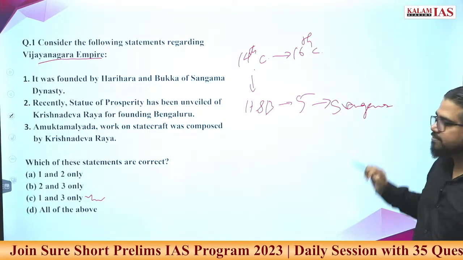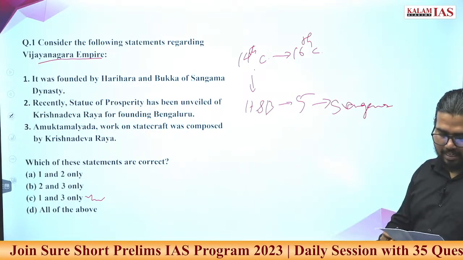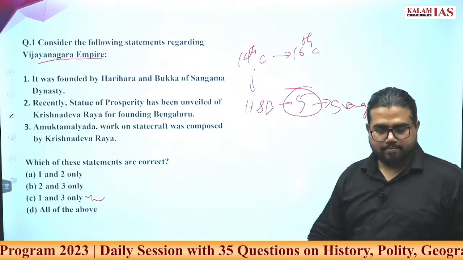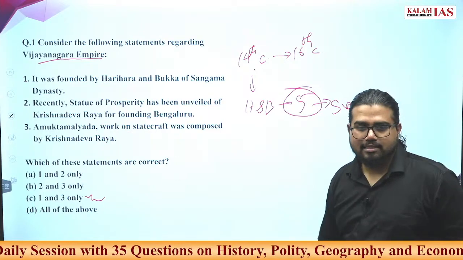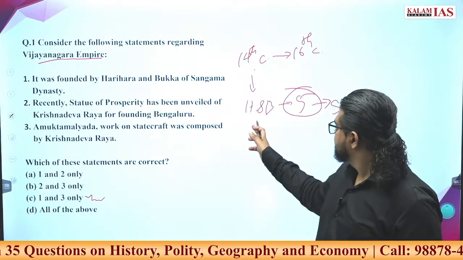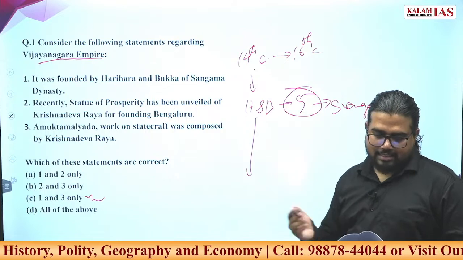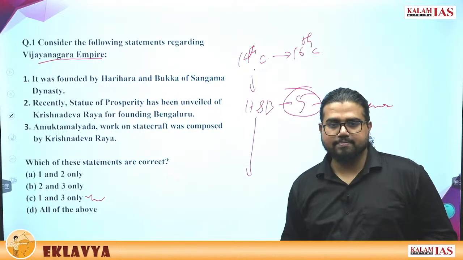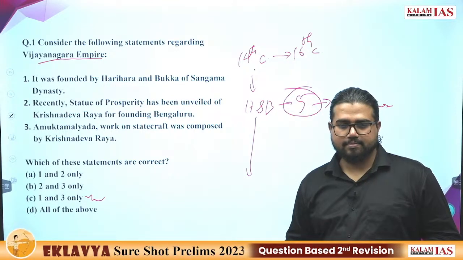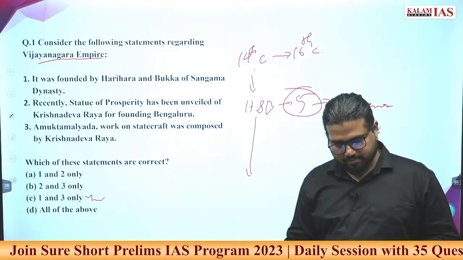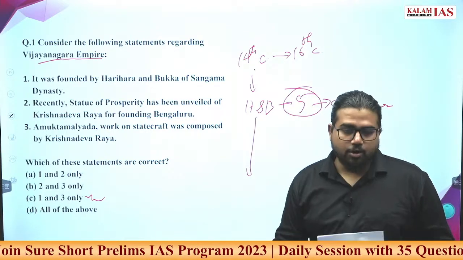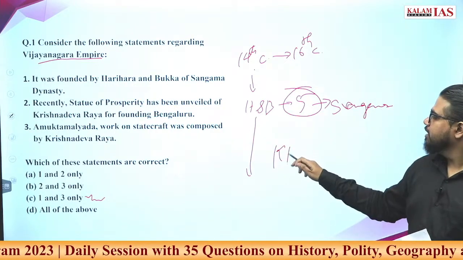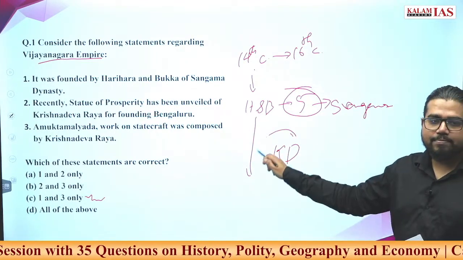At least the first one was Sangama. Sangama was the first dynasty. In total there were 5 dynasties. The last one was Nayakas. First was Sangama, then Saluva, then Tuluva, then Aravidu, and Nayakas were there. They are also considered part of this. Now, who is the most famous ruler of Vijayanagara? Krishnadevaraya.